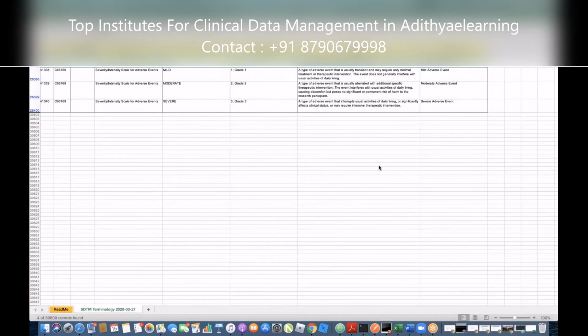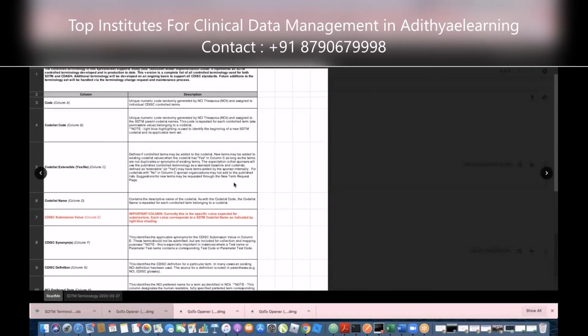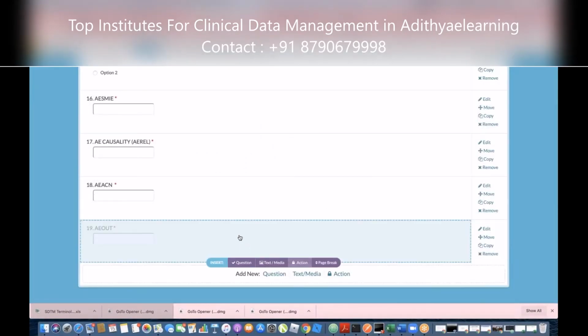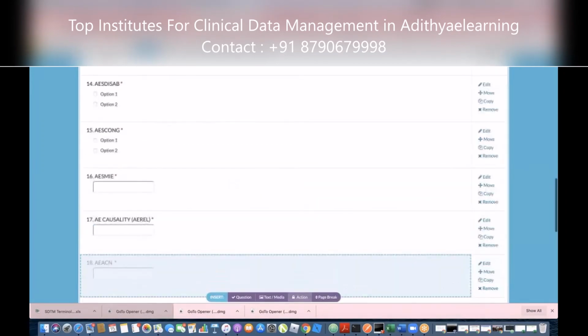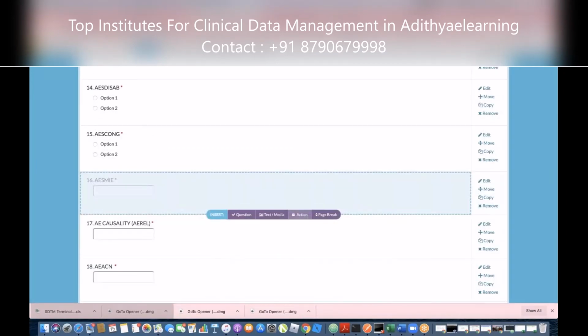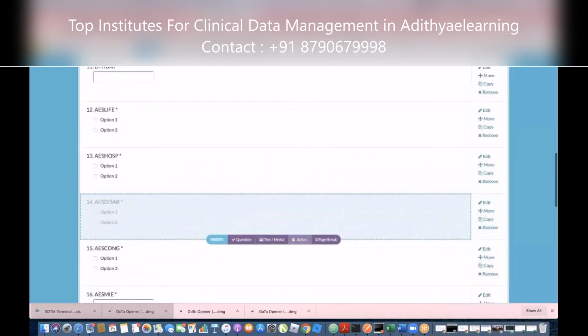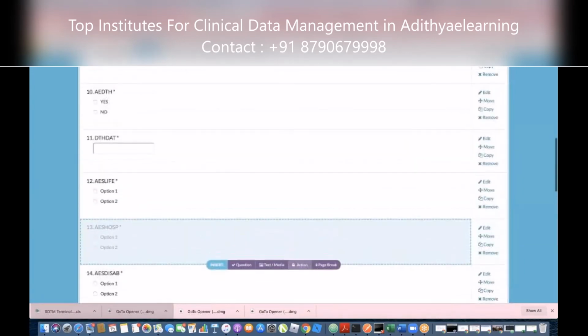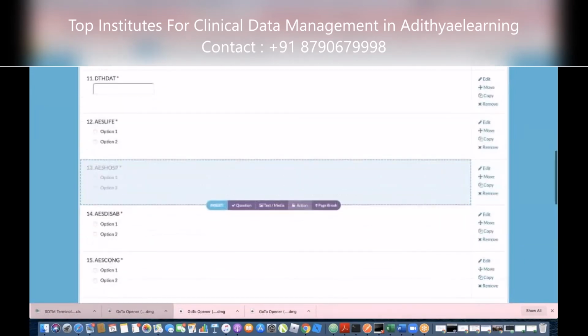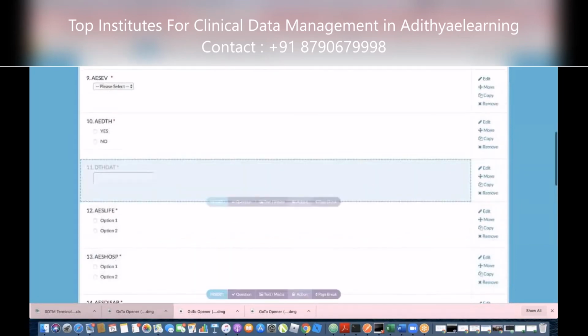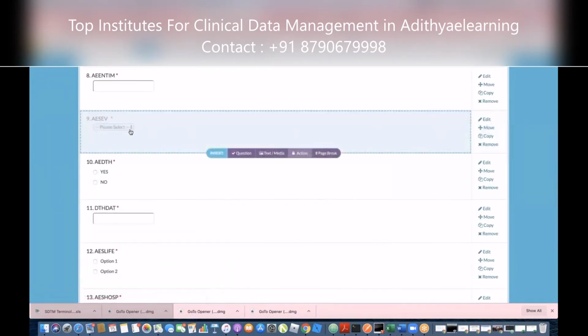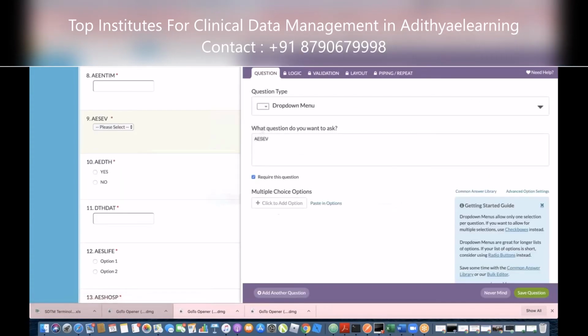So if you go back to your CRF design, your severity should have been mild, moderate, severe. Some sponsors will say they want grade 1, 2, 3. That's why they have given another option. But usually they put mild, moderate, severe. So where did it go? Severity should be up. Yeah, severity, here. It's a drop-down, right?